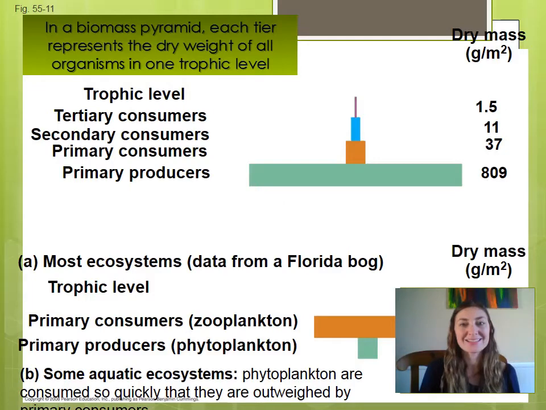Down here we see that exception that I was talking about. Sometimes you'll see in an aquatic ecosystem an upside down pyramid. This is only going to be 2 levels, but phytoplankton tend to have a really fast turnover time. So what happens is they're able to reproduce so quickly that they are eaten by the primary consumers. So their population is never really allowed to get larger, but it turns over so quick that they're able to supply a large population of zooplankton with the required energy.